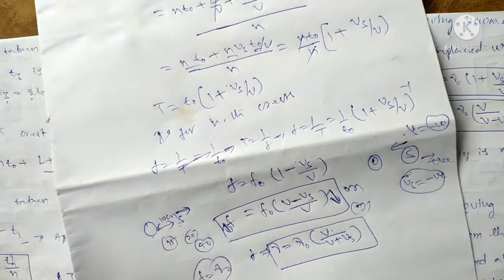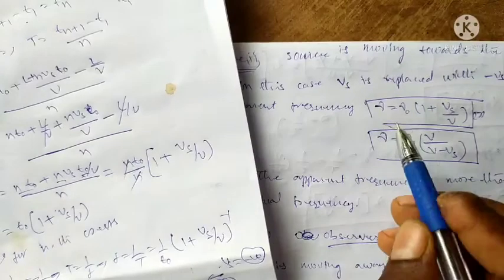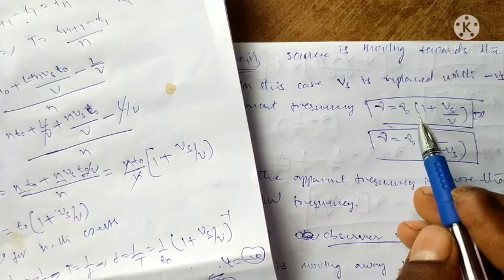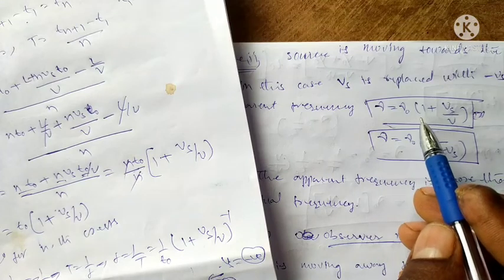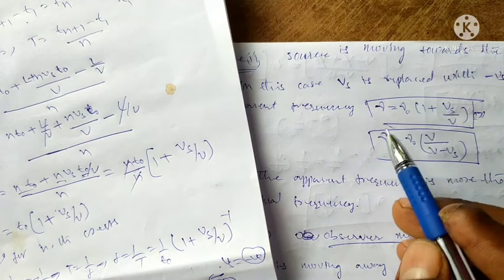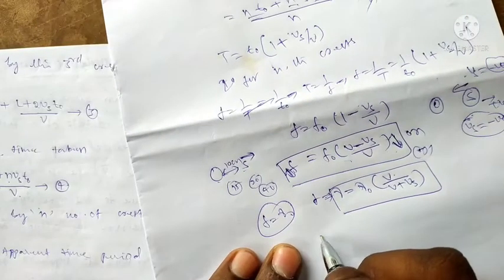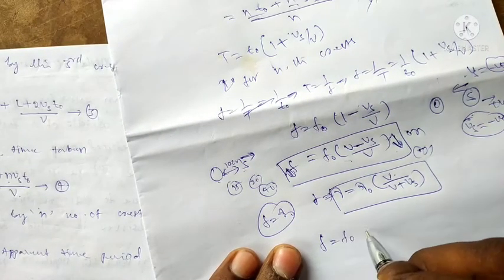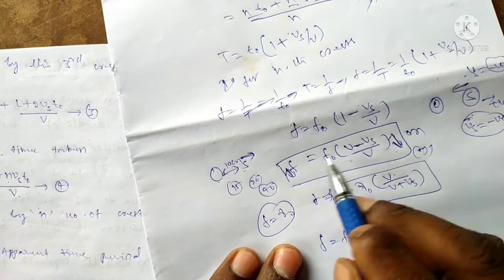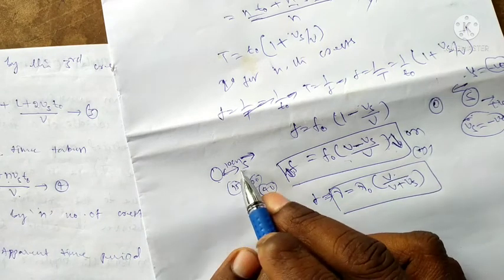That is, it can be written down like this: nu is equal to nu naught into 1 plus. Here actually away from the source, compare this one. Now write down f is equal to f naught. This is the case where the source is away from the observer.